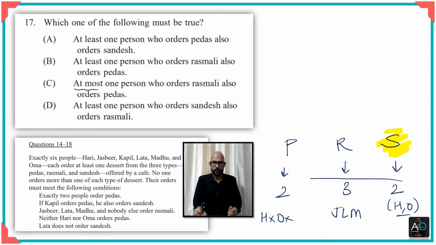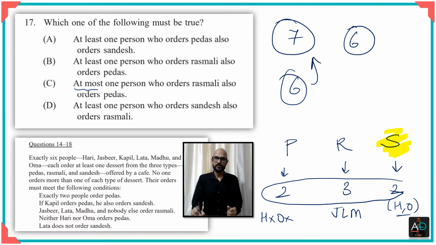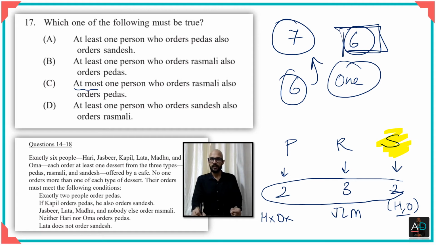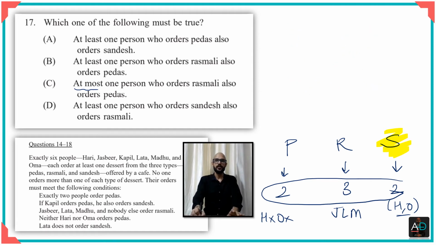As you can see here, add these up. When you add these up, this is a total of 7. And there are 6 people. So when there are 6 people and a total of 7 things have been ordered, it means surely at least one person has ordered an extra thing, right? If everyone had ordered 1 each, the total would have been 6. Surely somebody has ordered more than 1. So this is the least case scenario where only one person has ordered 1. So we have got our case of the least.